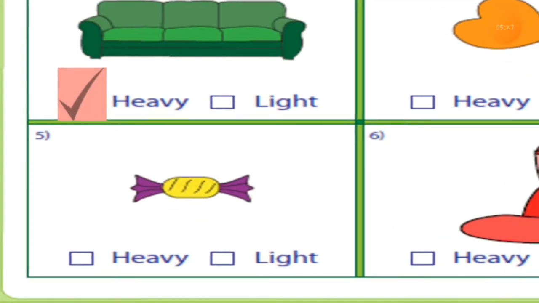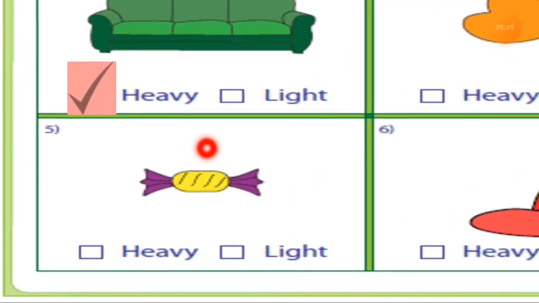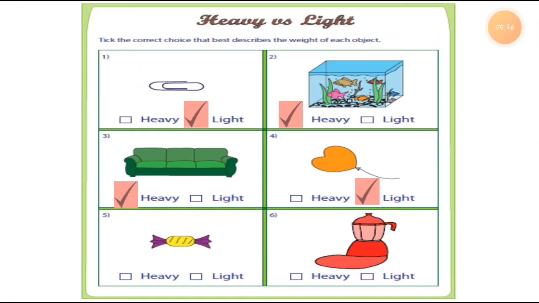Now children love this thing, the chocolate, right? So peppermint and chocolate are here, is it heavy or light? If it is heavy, you can't eat it, right? You can easily eat this thing, you can easily carry it in your pockets, right? You can carry it in your lunch box. You love chocolates, right, students? So there is no need to think, it is a light thing, you can easily carry it in your hands.